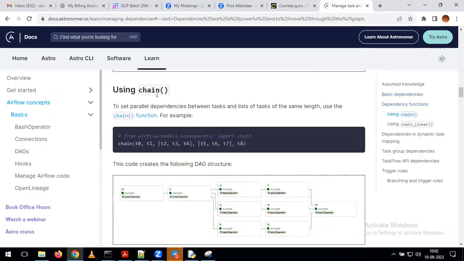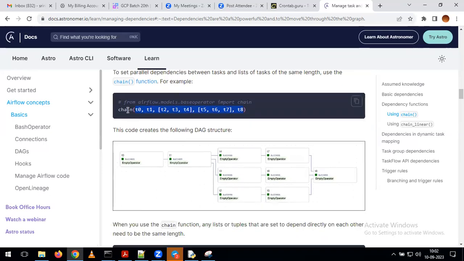In the same way, by using chain also we can define the dependency. Within the chain, what is the meaning of the statement? Any guesses? Yes, this is one of the examples we covered in our previous DAG example. T0 completes, then T1 will trigger. After completion of T1, it triggers T2, T3, T4 in parallel. After completion of T2, T3, T4, then T5, T6, T7 will trigger. If you want to define all these kinds of dependencies, we can define them using the above approach.